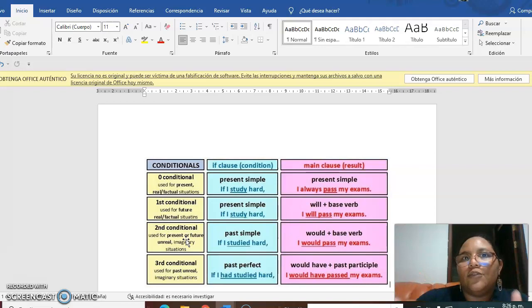It's so important to use would have. So the example: if I had studied hard, I would have passed my exams. It's a little different. So, if I had had money, I would have had a new car. That is my example.